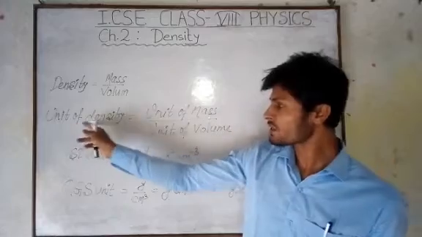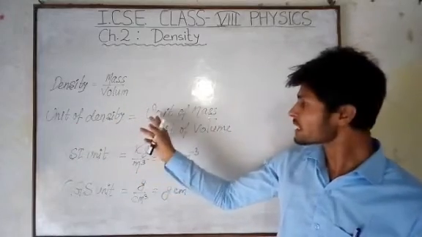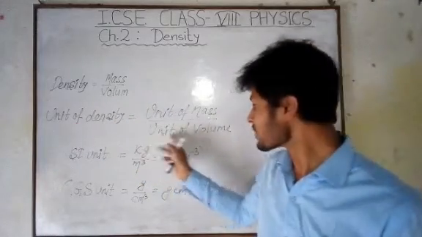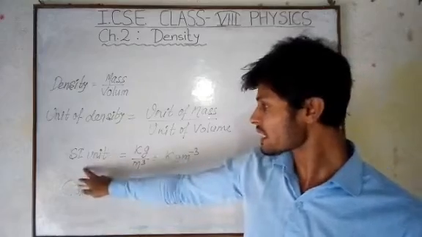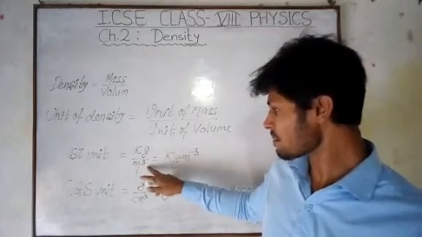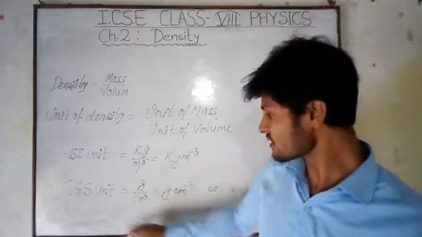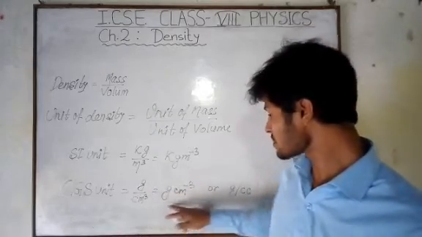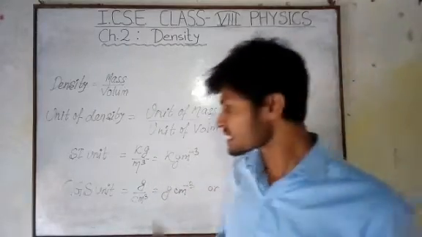The unit of density is equal to the unit of mass by the unit of volume. In SI it is kilogram per meter cube, and in CGS it is gram per centimeter cube, which is also called gram per cc.